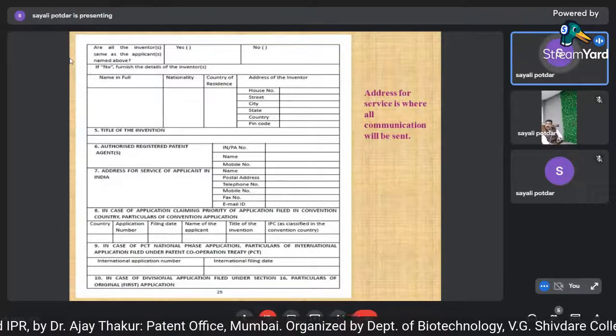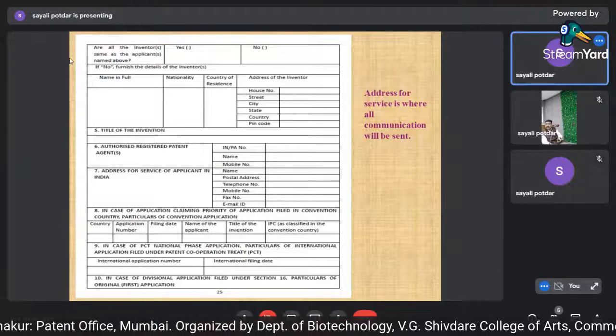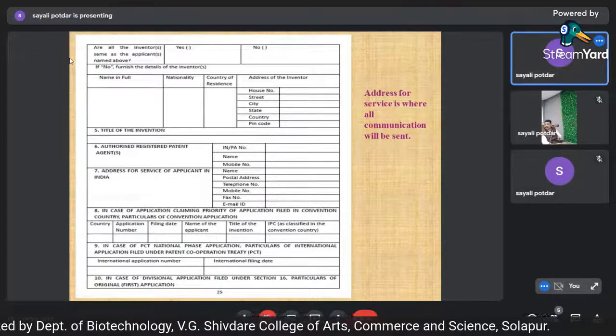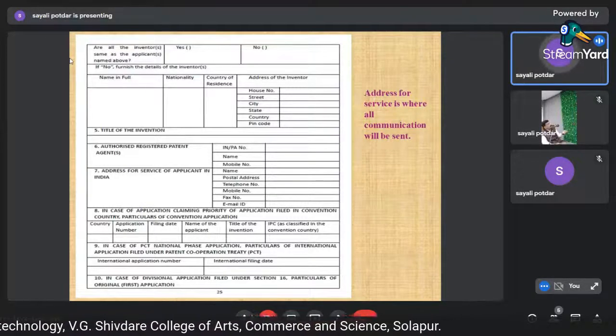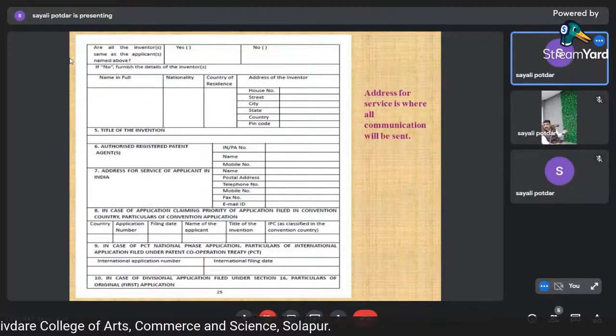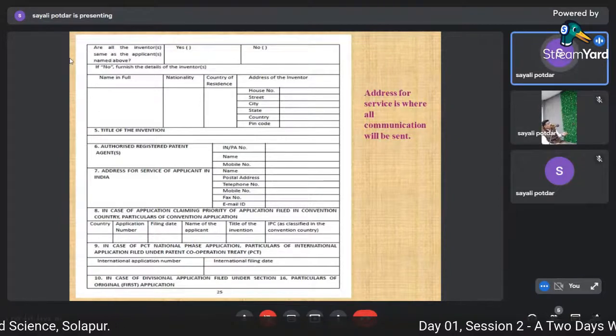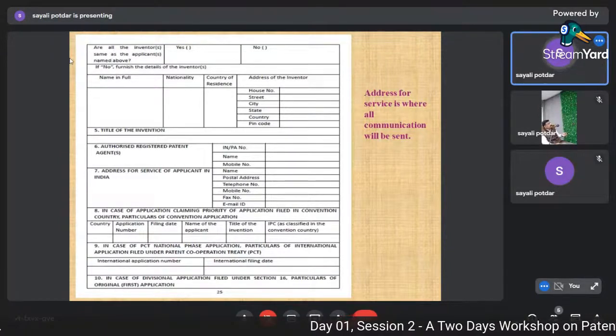So whenever you are doing that, the policy applies. Then form 2 may be in the form of a provisional specification.